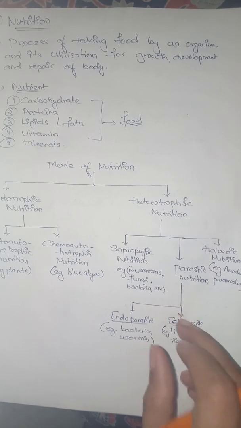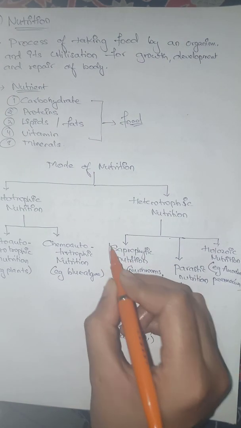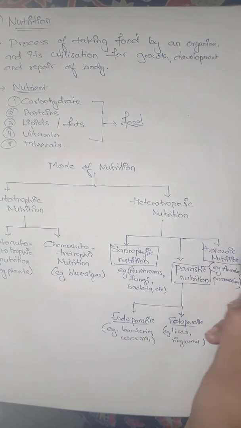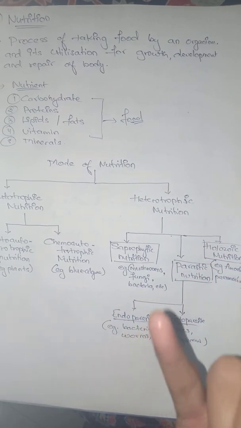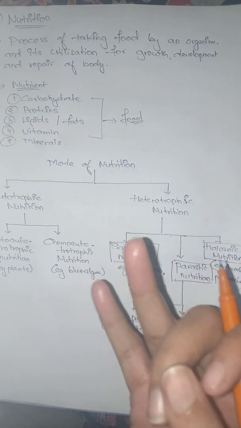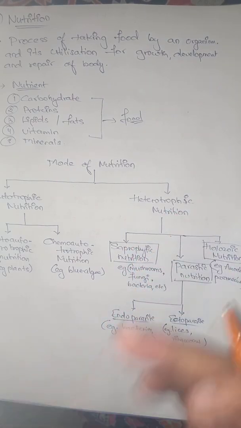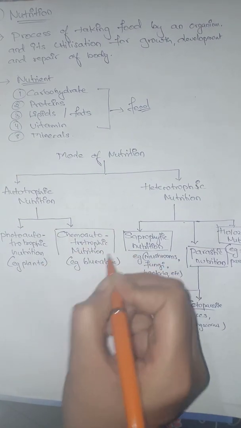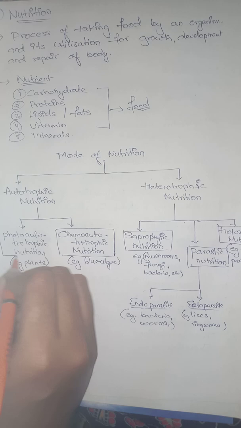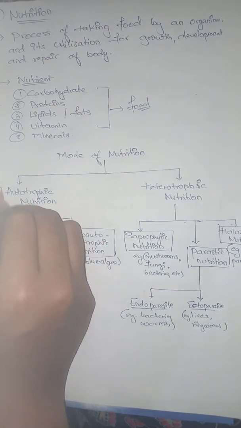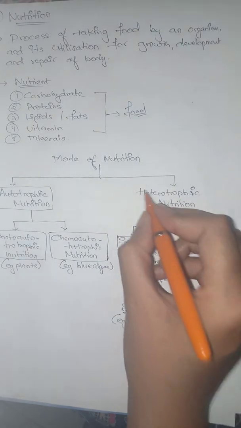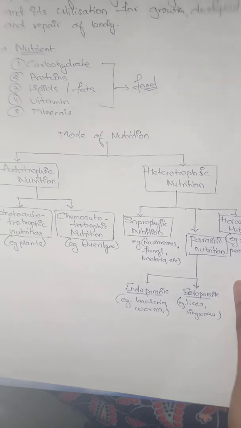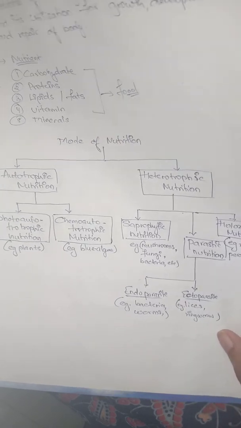Later, in your higher standards, you will come to know that holozoic, saprophytic and parasitic are not the only types of nutrition. You even have symbiosis, competition, commensalism, and many more, which are covered in your 11th and 12th standard, and you can study them in detail there. Here I am highlighting the different types of nutrition so it will be considerably easy for you to understand and go through these notes.